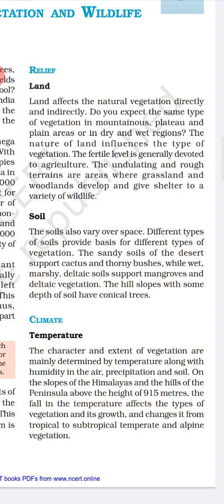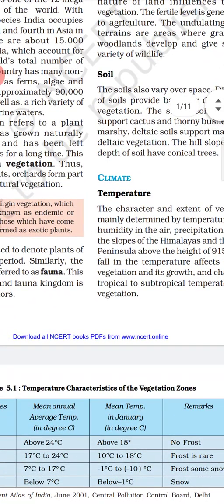Soil is another factor which affects the availability and type of vegetation. Different types of soils provide the basis for different types of vegetation. The sandy soil of the desert supports cactus and thorny bushes, while wet, marshy, swampy lands and deltaic regions support mangrove vegetation. On hill slopes, you find less depth of soil, and they have conical trees.